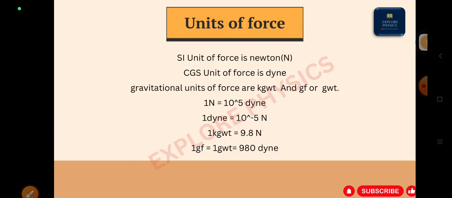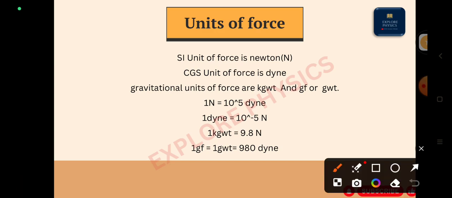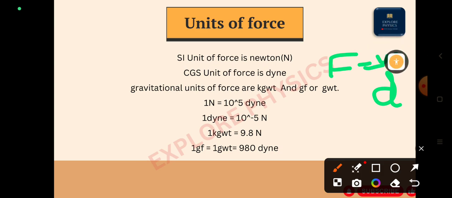What are the units of force? As I told you, force has both magnitude as well as direction. So it is a vector quantity, magnitude and direction, right? When we say it is a vector quantity, magnitude means it gives us a number, how much force has been applied. Direction means in which direction we have applied the force, right?